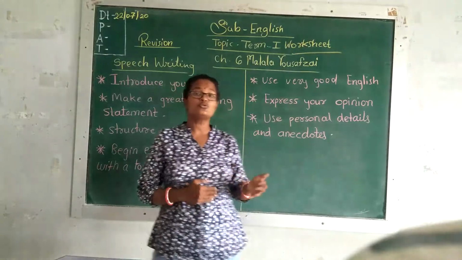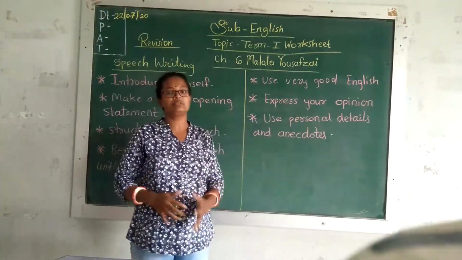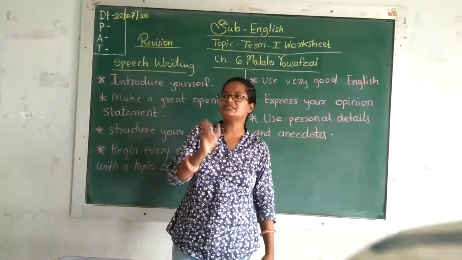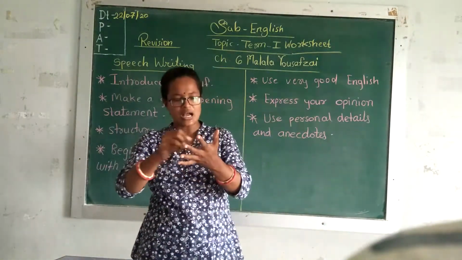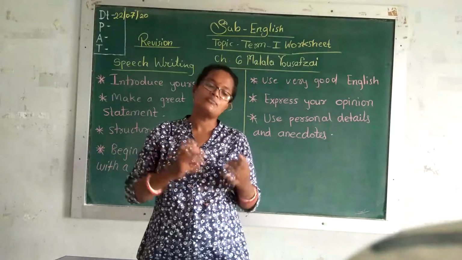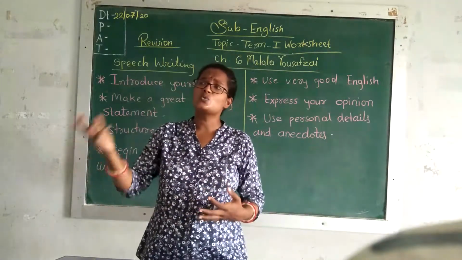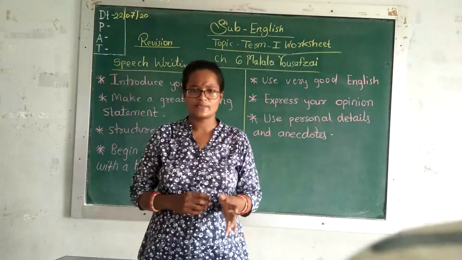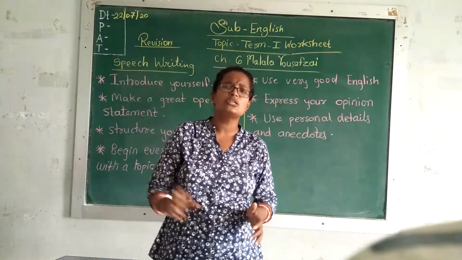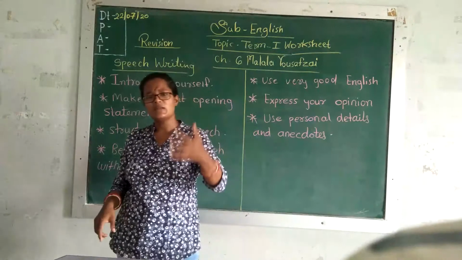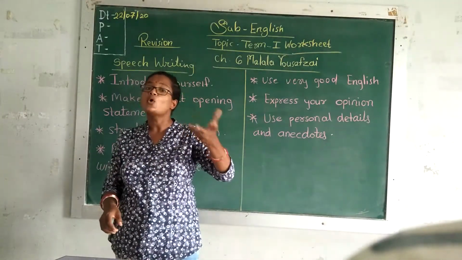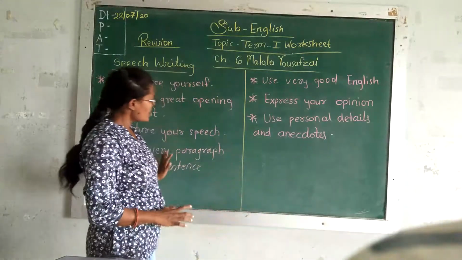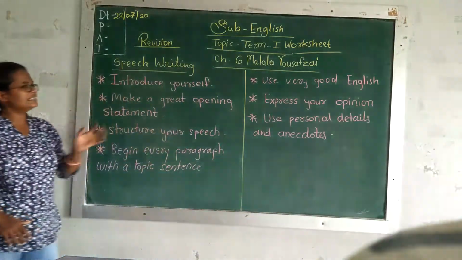So we have to use our personal details, meaning our personal observations and anecdotes. Anecdotes are the points noted in our diary or somewhere else to get information or a short note about something. Anecdotes are the notes or details which help us get more information within points, right? So this is how we can write a speech.